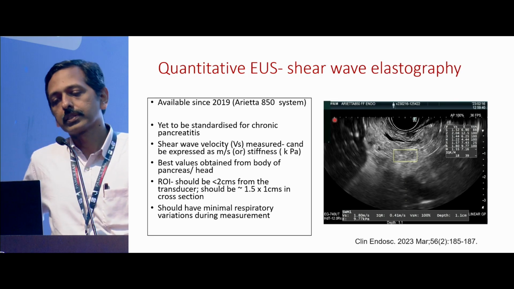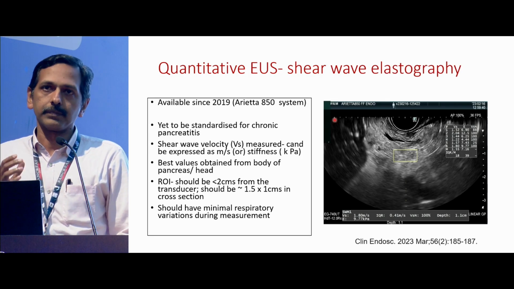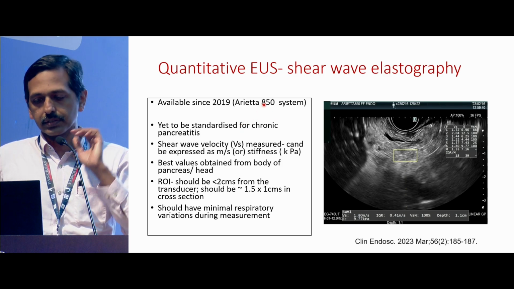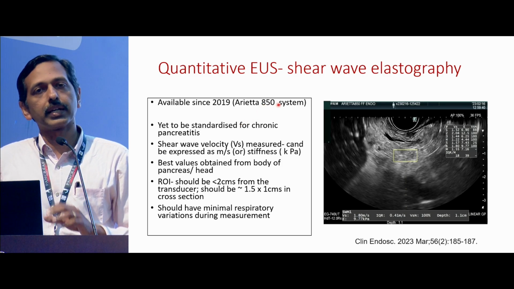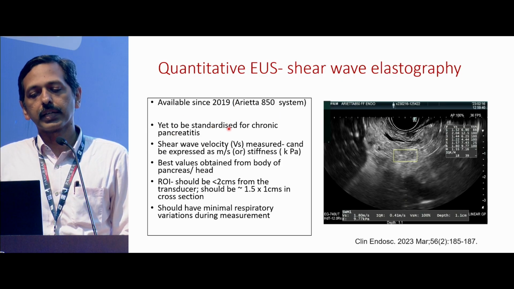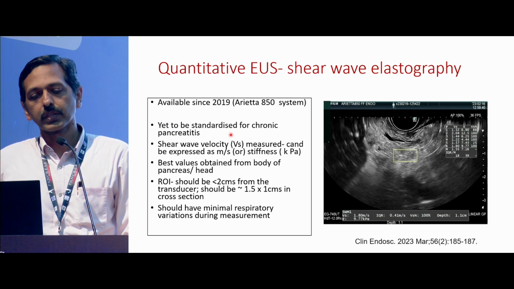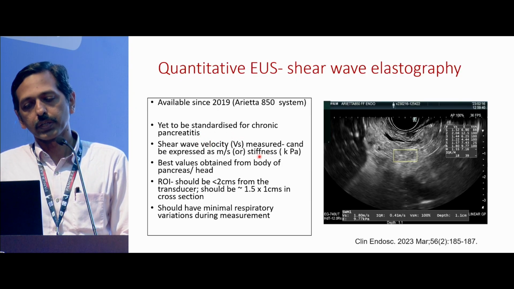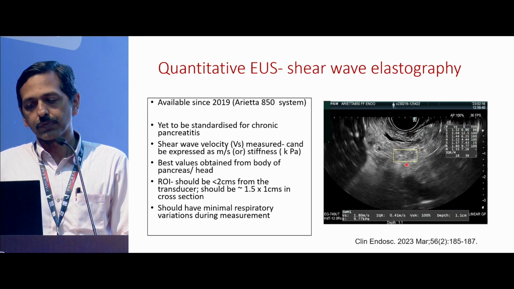But the limitation for this is that there are limited processors available. At least from 2019, it is restricted to the Arieta 850 system, which has a probe and the software which goes with it. So it is yet to be standardized for chronic pancreatitis. Here, what we measure is the shear wave velocity, which can be correlated with stiffness. So in the area of interest, the velocity with which it moves can either be monitored, or it could be translated into the stiffness of the organ.